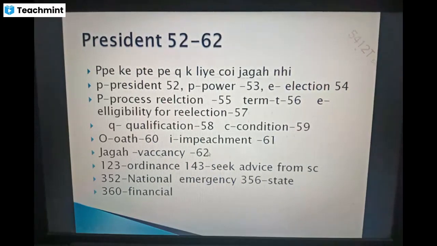And after that, you have to remember these important articles: article 123 is ordinance, and article 143 is seeking advice from the Supreme Court. Article 352 is national emergency, then 356 is state emergency, then 360 is financial emergency. Some other articles are also there in president, but remember 52 to 62, and these things will help you.